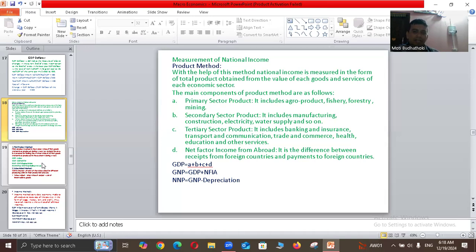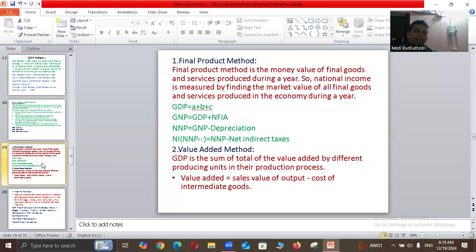Then the net factor income from abroad. It is the difference between receipt from foreign countries and payment to the foreign countries. So GDP is equal to the sum of all A, B, C, and D type of product. And GNP is equal to GDP plus NFIA. NFIA means net factor income from abroad, and NNP means GNP minus depreciation.